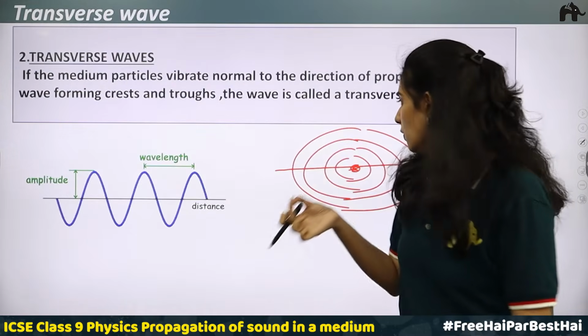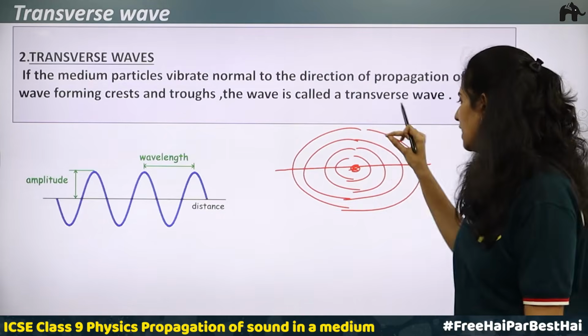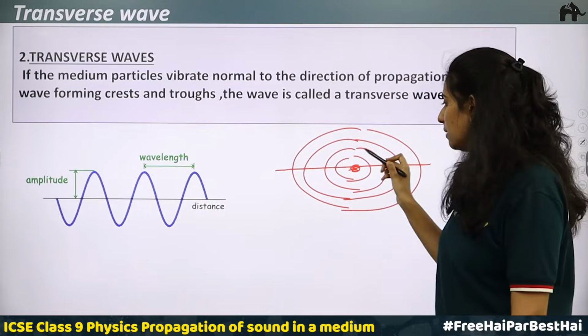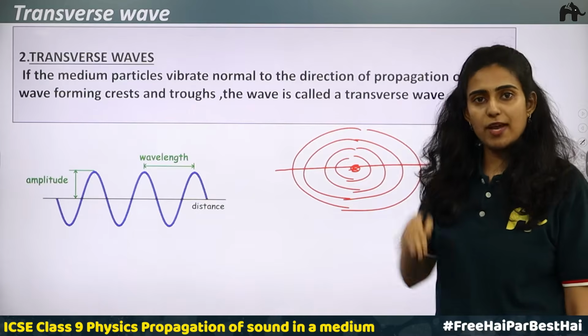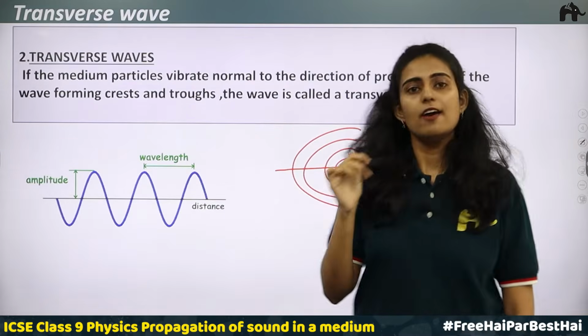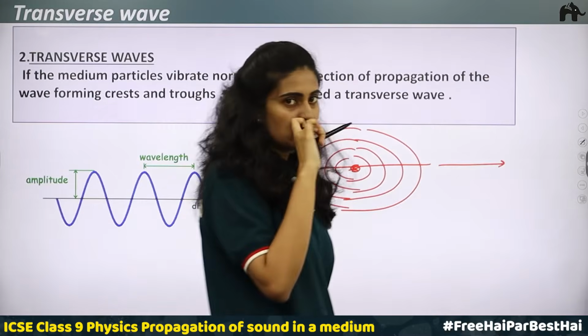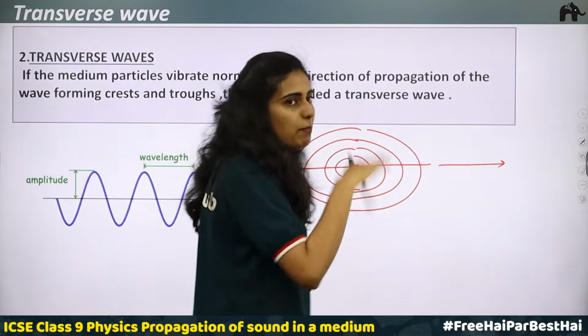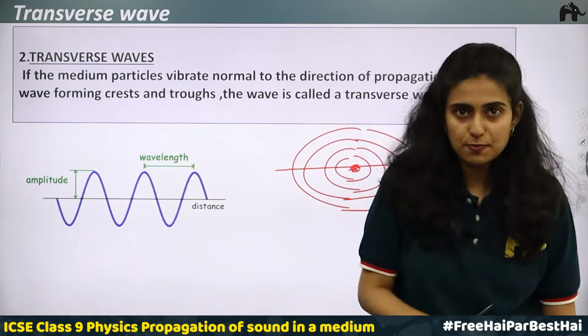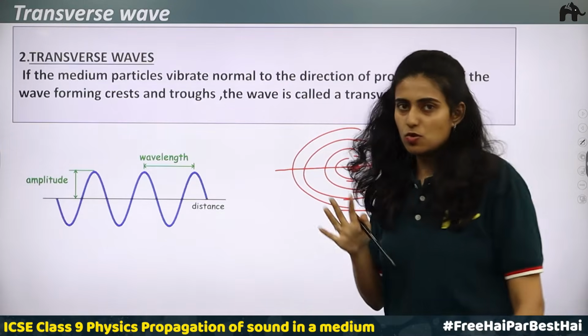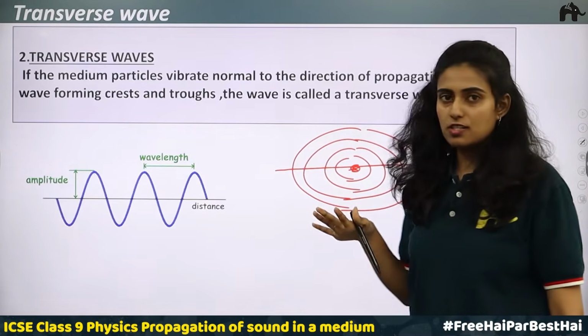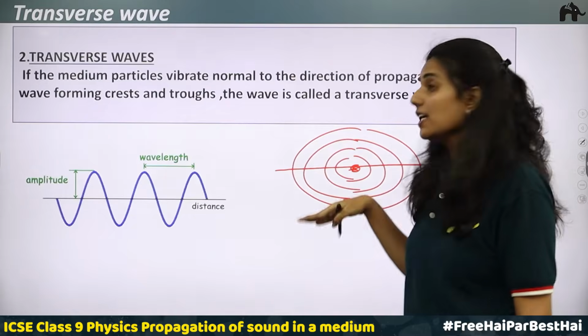Now if you take a cork or a piece of paper and place it somewhere over here, you will be able to see that it will be moving up and down. In which direction is the wave moving? Wave direction is this way, and you place a particle on it, in which direction is it moving? It is moving up and down. That is, it is not actually getting displaced, but till it comes to rest, till the disturbance dies down, you will be able to see that it is moving up and down.